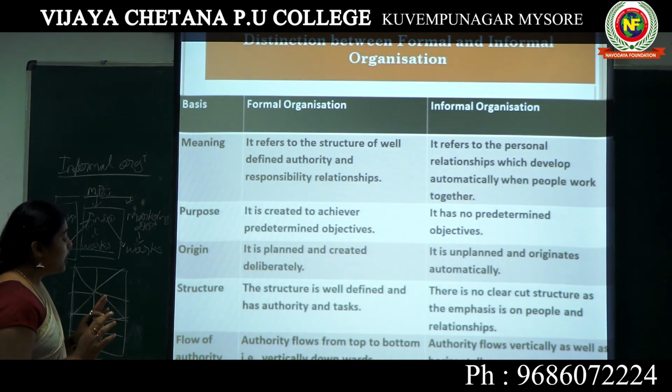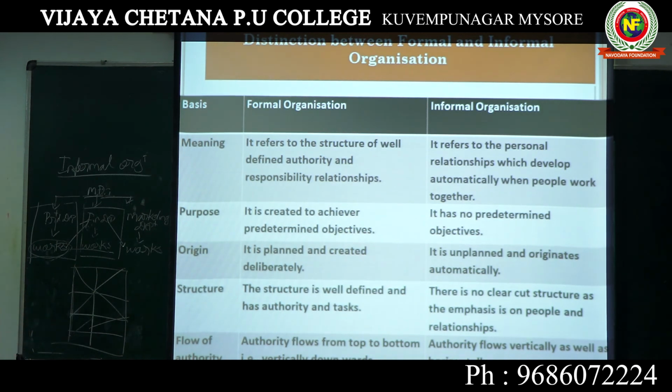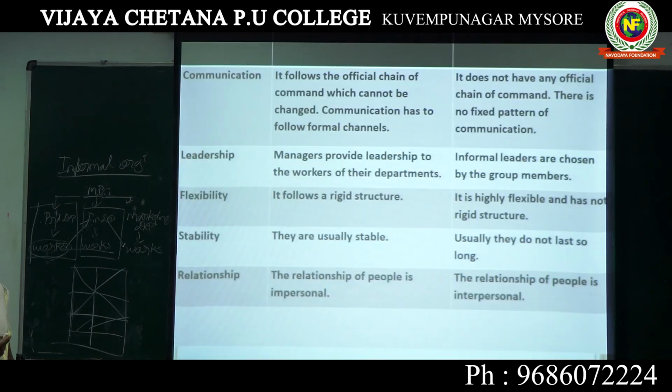And next, on the basis of flow of authority, authority flows from top to bottom, that is from a managing director to a department to the workers. This is where authority is followed vertically from top to bottom. But in an informal organization, the authority follows vertical movements or horizontal movements, which can easily be identified in formal and informal organizations.